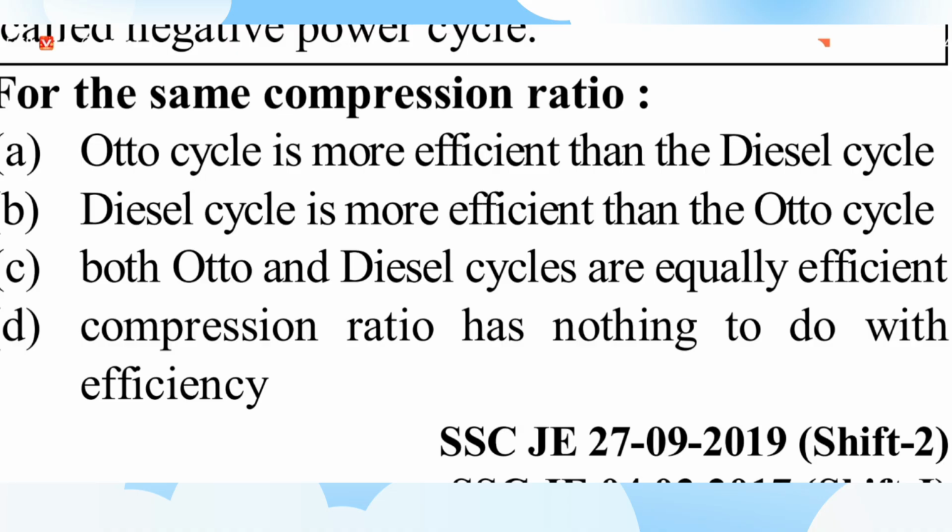Question number 10. For the same compression ratio, A Otto cycle is more efficient than the diesel cycle.